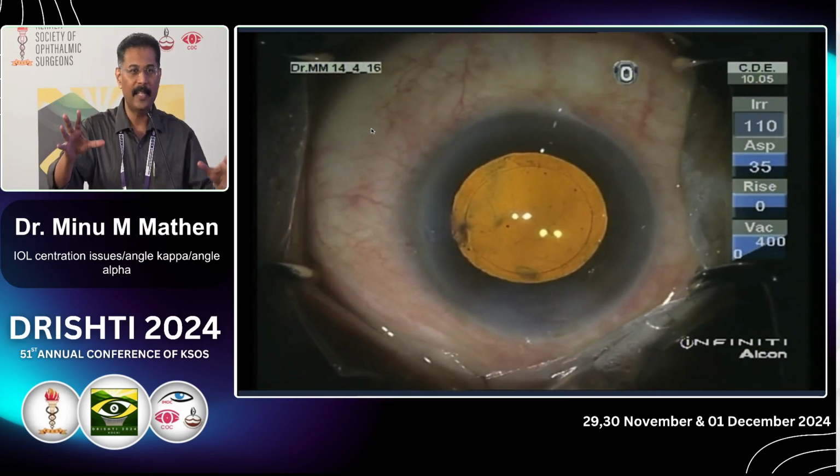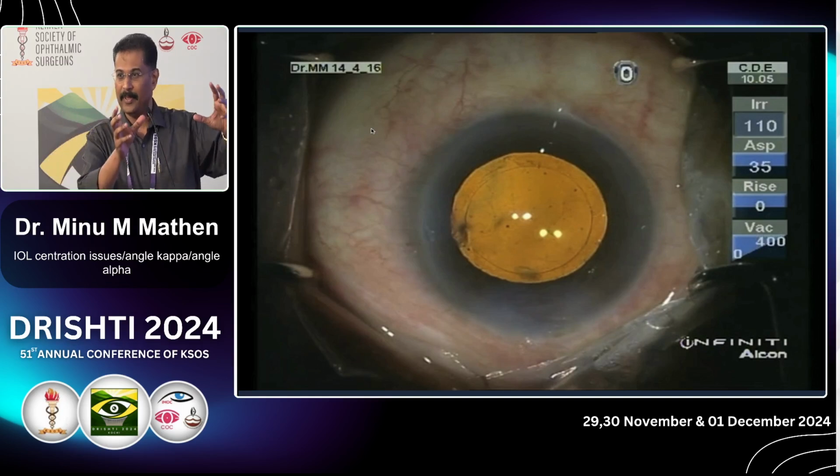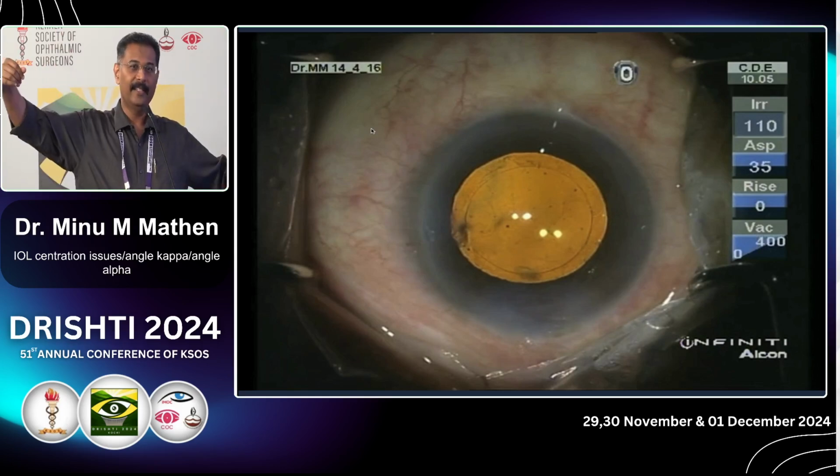Can anybody place a lens here in the bag, position it in a separate way, and think that it will remain there? It will not. Bag is bag. The lens is there, and it has gone to the equator and it is sitting there, and it will sit there in the bag.